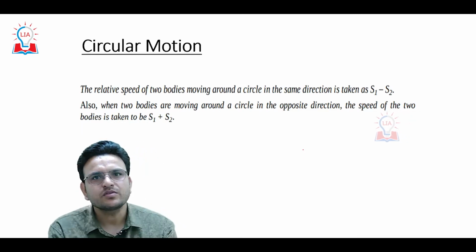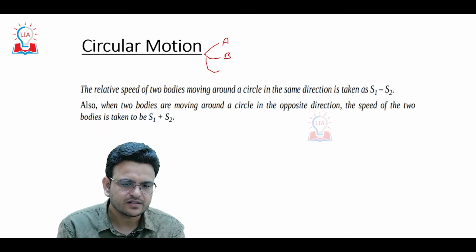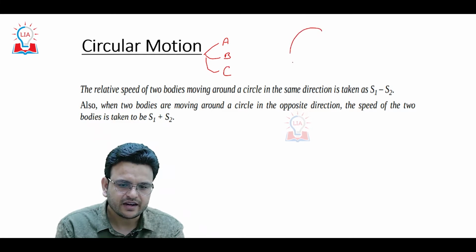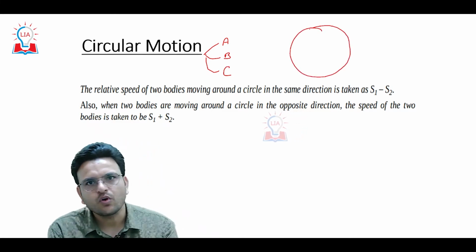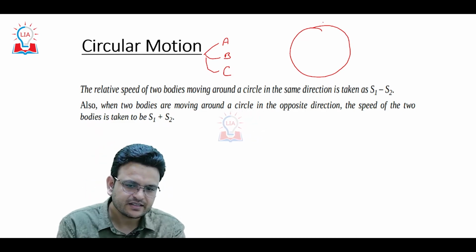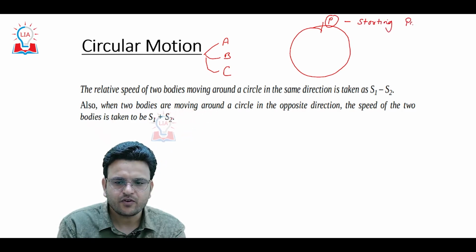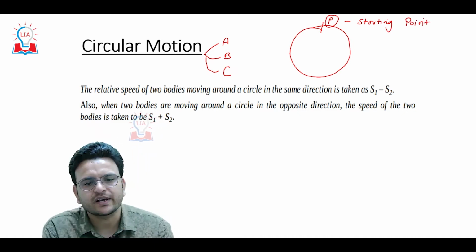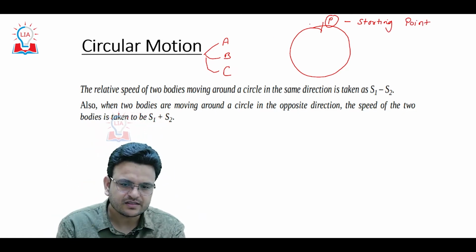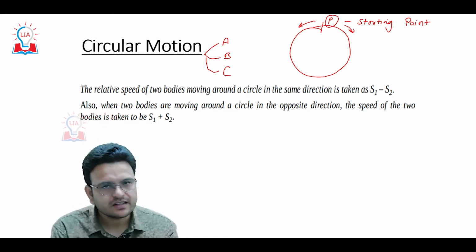When we talk about circular motion, two or more persons are moving on a track. And the second thing is they have started from a point, we can call it the starting point, and from the starting point they have two choices. Either these people can move in opposite directions or they can move in the same direction.